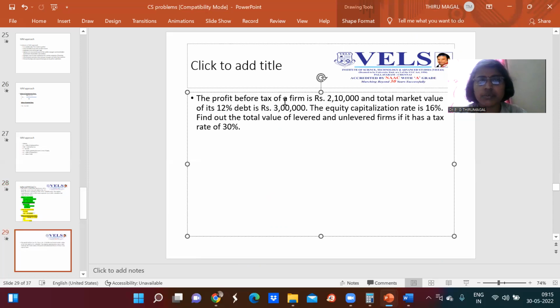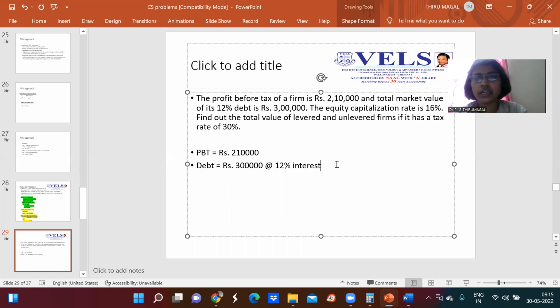Again, here the profit before tax of a firm, that is EBIT, PBT or EBT, is given. PBT is given as rupees 2,10,000. The total market value of its 12% debt is 3 lakhs, which means debt value equals rupees 3 lakhs at 12% interest.